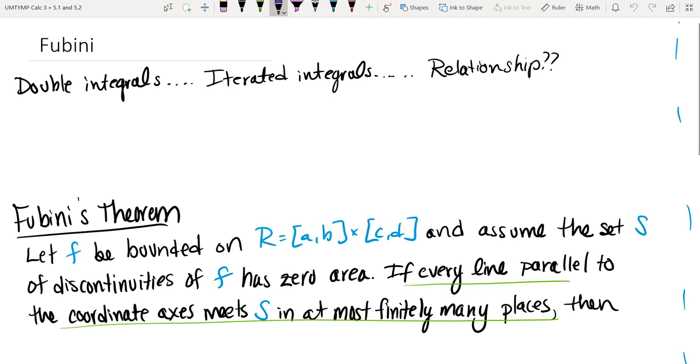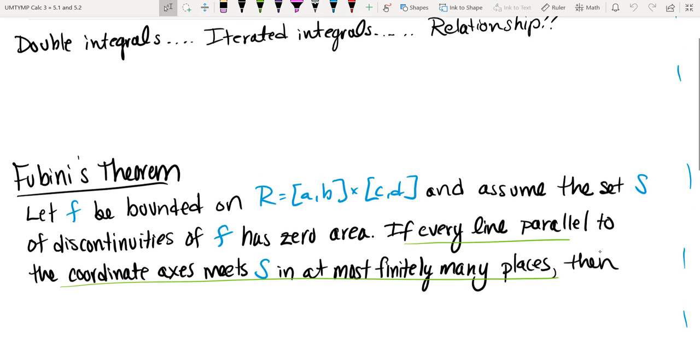And then now here it says if every line parallel to the coordinate axes meets S, and S again is that set of discontinuities, then, and so if every line parallel to the coordinate axis meets S in at most finitely many places, then all the conclusion says is that the double integral is equal to the iterated integral, okay, in either order.